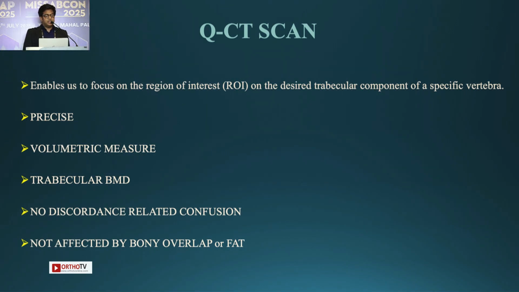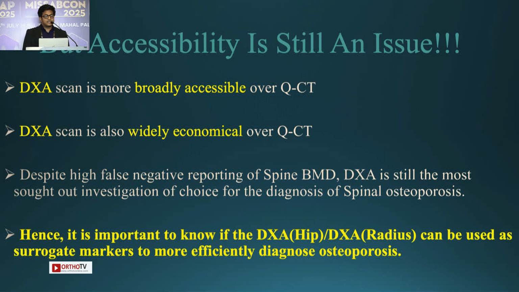While the QCT is more precise, it enables us to focus on the region of interest, as it does a volumetric measure of the trabecular BMD and is not affected by any bony or fat overlap, and there's no discordance-related confusion. However, accessibility is still an issue for QCT. And as DEXA is more broadly accessible over QCT, it's also widely economical. Hence, it is important to know if the DEXA of hip or radius can be used as a surrogate marker to more efficiently diagnose osteoporosis.